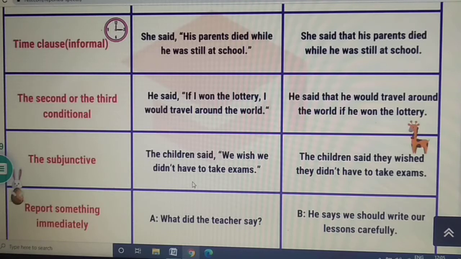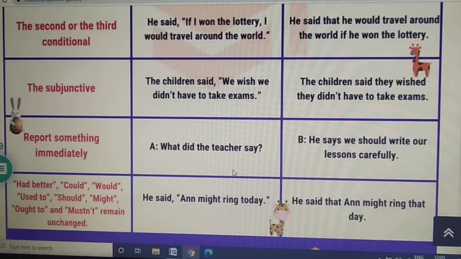What did the teacher say? He says we should write our lessons carefully. He said Anne might ring today. He said that Anne might ring that day.